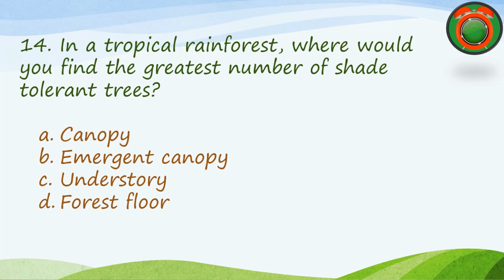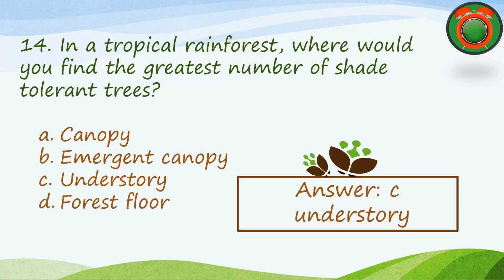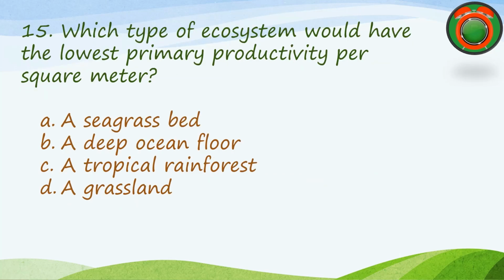In a tropical rainforest, where would you find the greatest number of shade-tolerant trees? A. Canopy. B. Emergent canopy. C. Understory. D. Forest floor. The correct answer is C. Understory. Number 15 question.